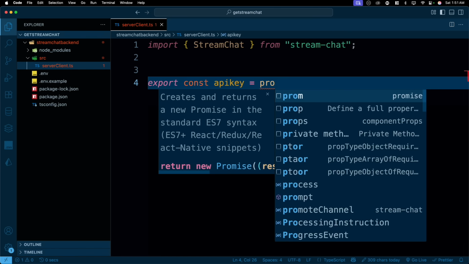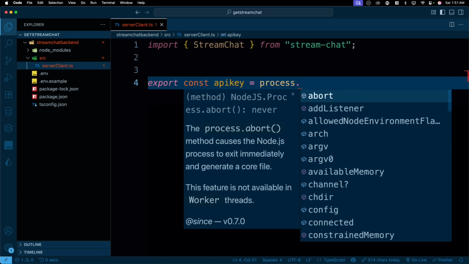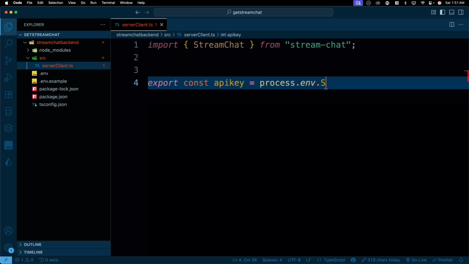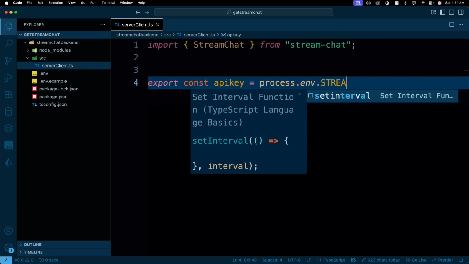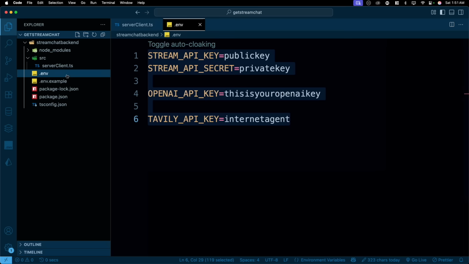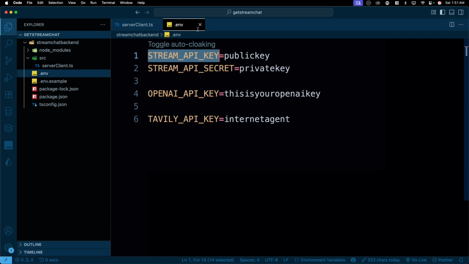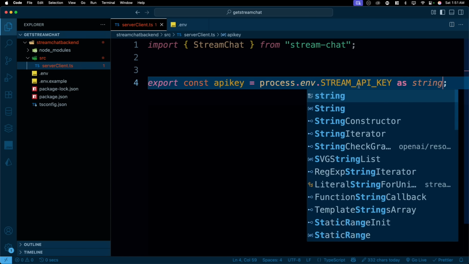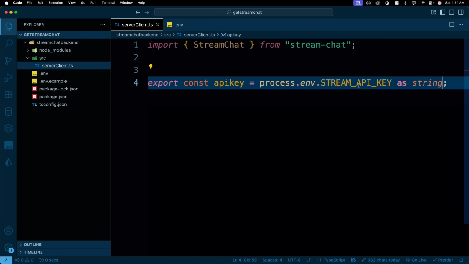That's going to come from process.env. I thought there would be a suggestion here. I don't have a suggestion. That's bad. I'll just go up here. This is the one I'm looking for. Copy that and paste that. And also you have to do as string so that we know this is cast as a string 100%.